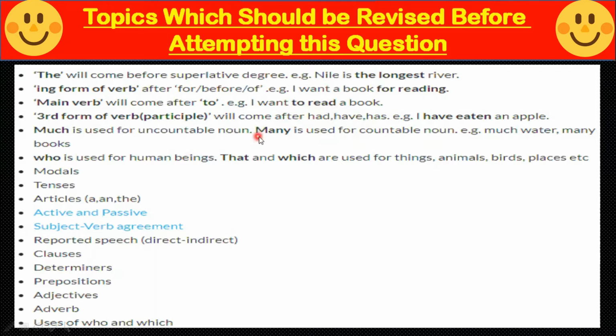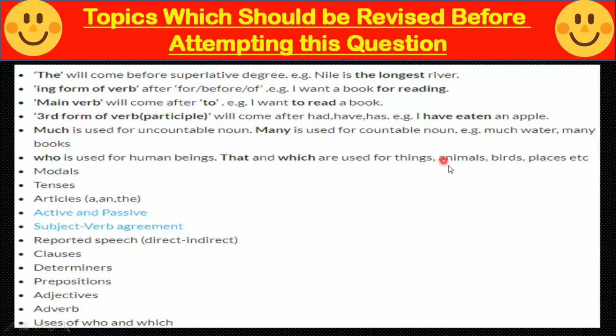Third form of verb, participle, will come after had, have, has. For example, I have eaten an apple. Much is used for uncountable nouns and many is used for countable nouns. For example, much water and many books. We read this in nouns and its kinds. Who is used for human beings.